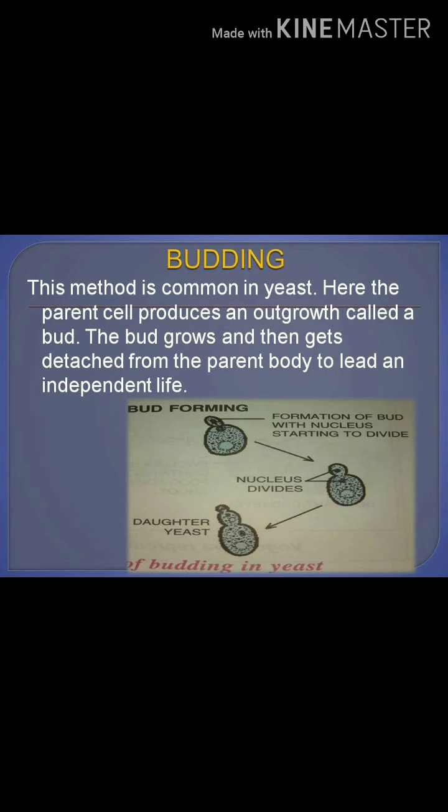But sometimes that bud remains attached to the parent cell and a long chain of budding takes place. A long chain of buds forms on the parent cell. So sometimes we can see a long chain, or sometimes the bud will separate from the parent cell. So this process is called budding. We can see it in the yeast.